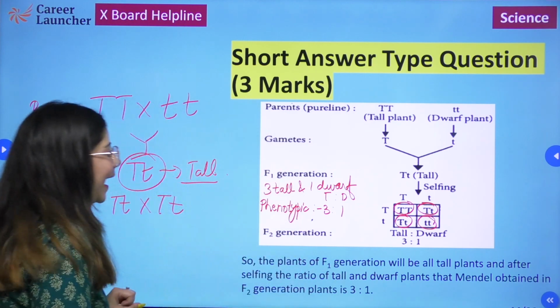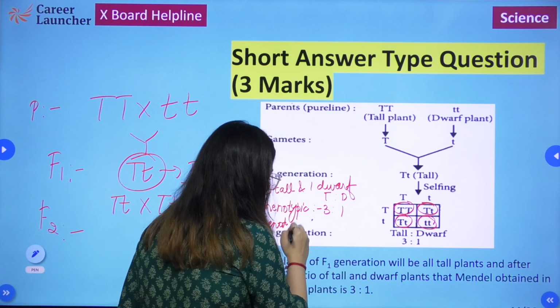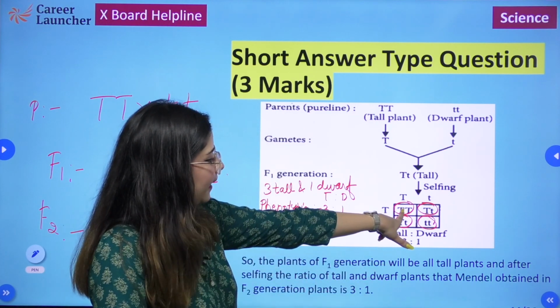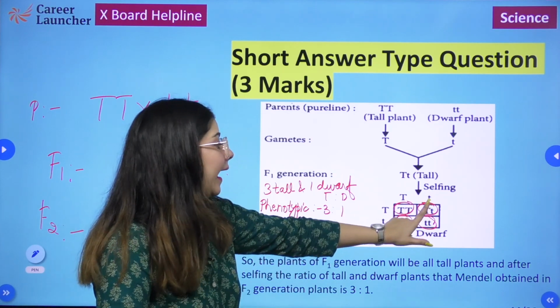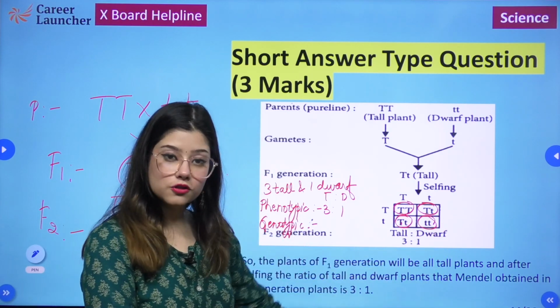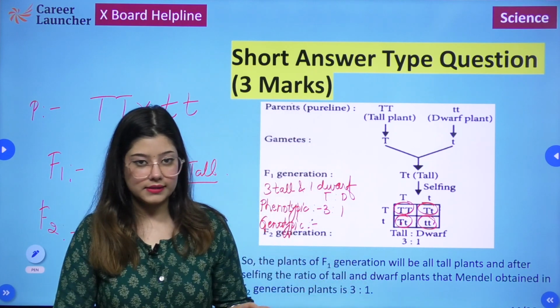But if we look at the genetic constitution, if we look at the genotypic ratio, we see that one of them is homozygous tall, 2 are heterozygous tall, and 1 is homozygous dwarf, right? So genetic constitution is not the same.